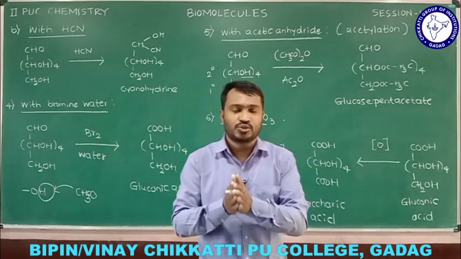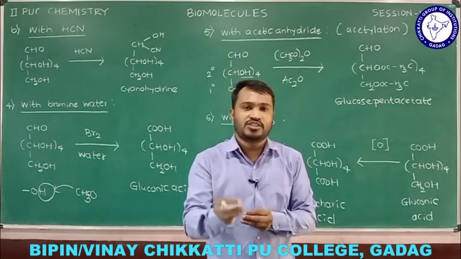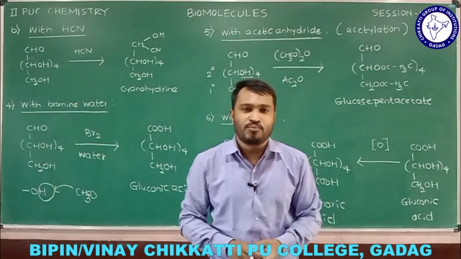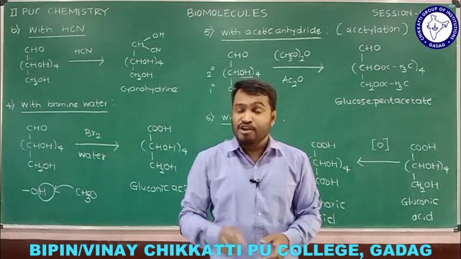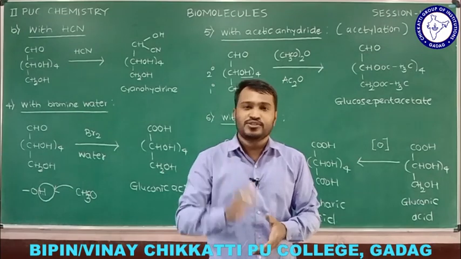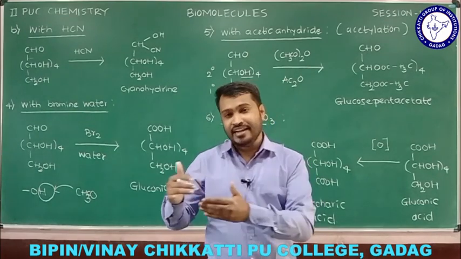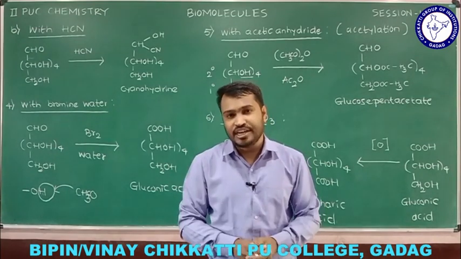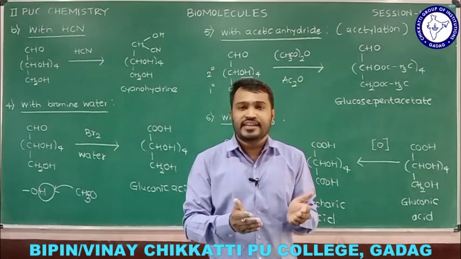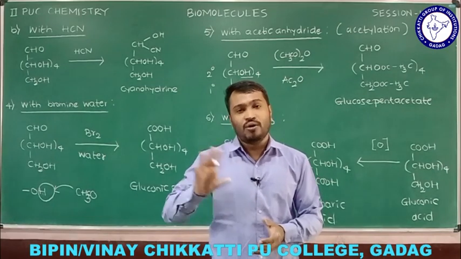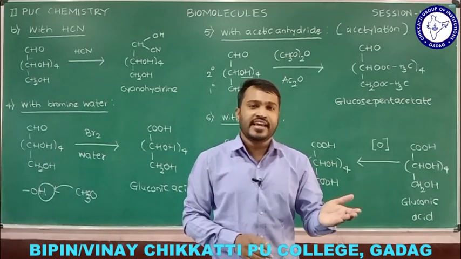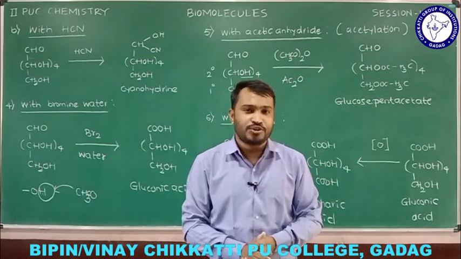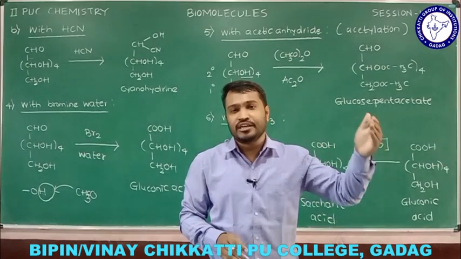From all these reactions we came to know the glucose structure, what it contains. In simple terms, the molecular formula is C6H12O6. When glucose is heated in the presence of red phosphorus and HI, we get n-hexane, and the conclusion is that glucose contains 6 carbon atoms in a straight chain. When glucose reacts with hydroxylamine, we get the oxime of glucose. When glucose reacts with hydrogen cyanide, we get a cyanohydrin. From these two reactions, the conclusion drawn is that glucose contains a carbonyl group.